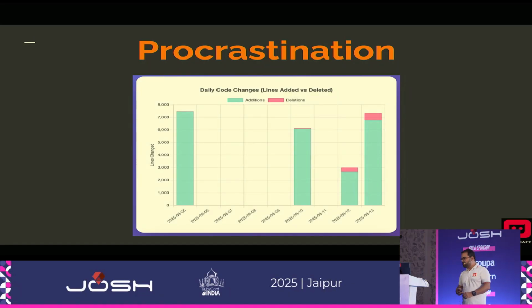And then there is a long gap. Then it kicked in that I wanted to work on this and present it. 11th September is a day when nothing happened. That was a build-up day. And then on 12th and 13th, you can see 13th is just from 12 a.m. onwards, how much work has been done.